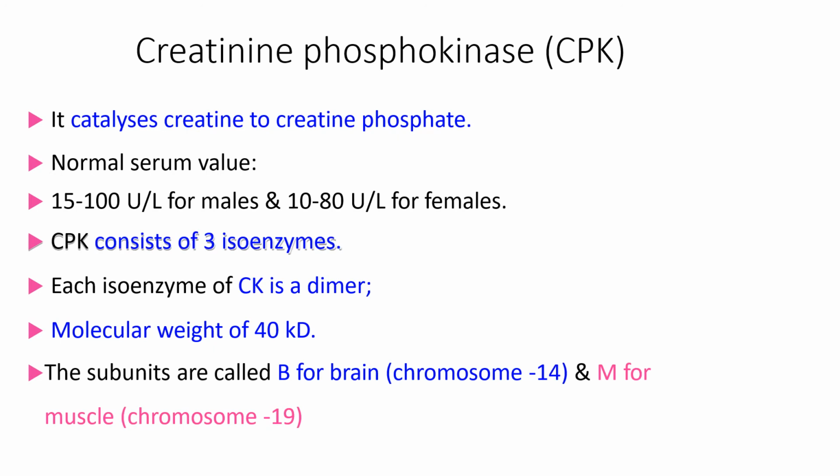Then next we will discuss the isoenzymes of creatine phosphokinase. It is not creatinine, it is creatine phosphokinase. It catalyzes conversion of creatine to creatine phosphate. Normal serum level is for total 15 to 100 for males and 10 to 80 for females. CK consists of 3 isoenzymes. There are 2 subunits, B and M.